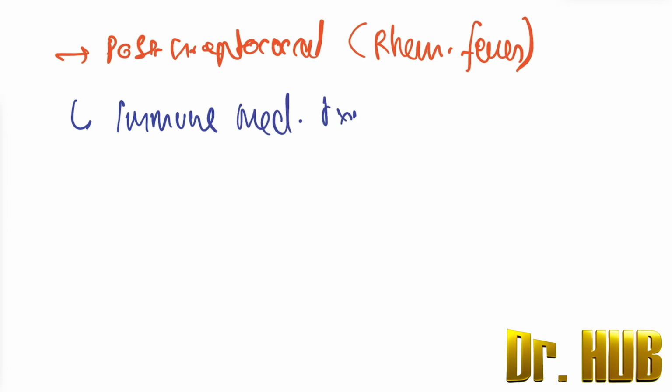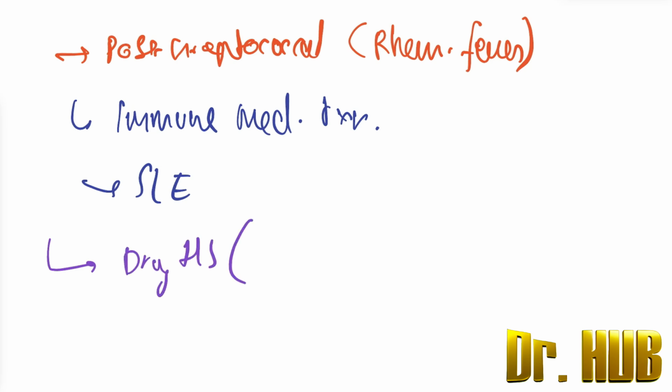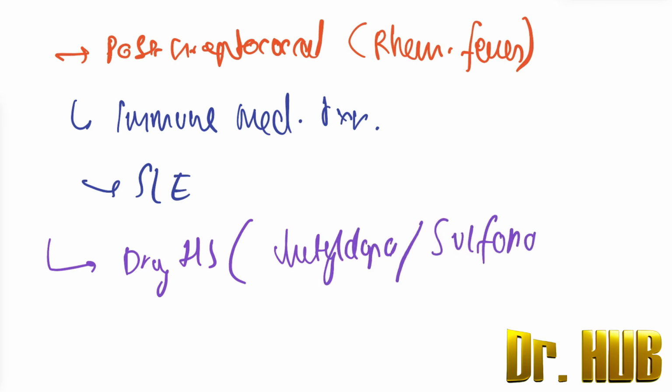Then also the presence of SLE. All this can lead to myocarditis. And there are also other headings, including drug hypersensitivity. So there can be drug hypersensitivity, and the example here is methyldopa. Methyldopa is a very good example, as well as sulfonamides.